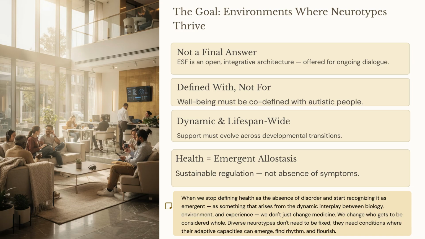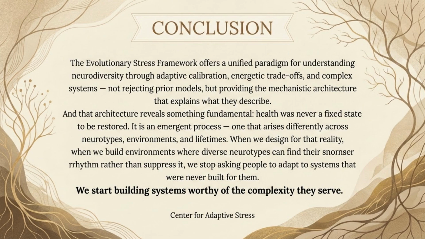This framework is an open architecture, co-defined with autistic people, and focused on dynamic, lifespan-wide support. Health is emergent allostasis, or sustainable regulation, not the absence of symptoms. The ESF offers a unified paradigm for neurodiversity through adaptive calibration and energetic trade-offs. Health is an emergent process arising from the interplay of biology, environment, and experience. We must build systems worthy of the complexity they serve.